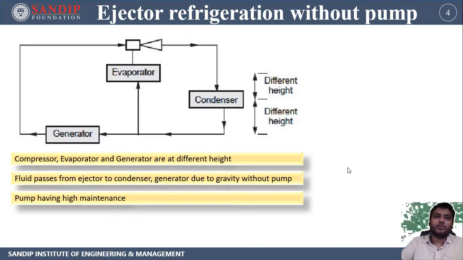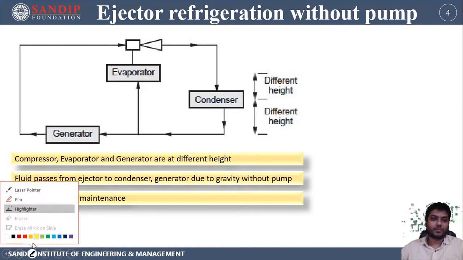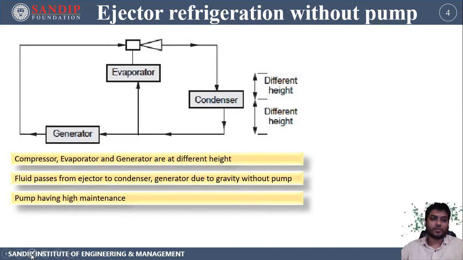First of all, talking about the ejector refrigeration cycle. Okay, ejector refrigeration cycle without pump. Now talking about without pump, that means the pump will not be available in the cycle. Now if the pump is not available in the cycle, then how could a liquid refrigerant be supplied at high altitude?